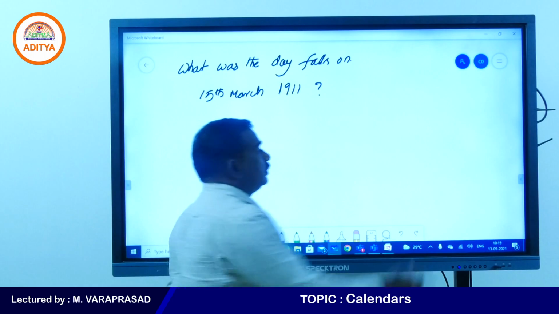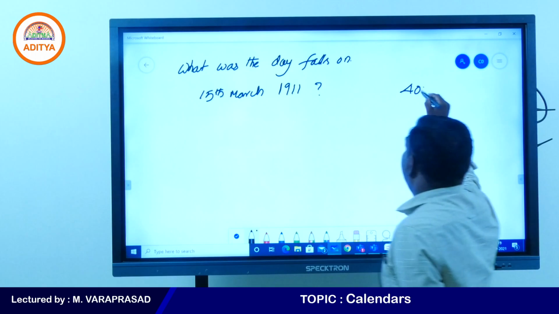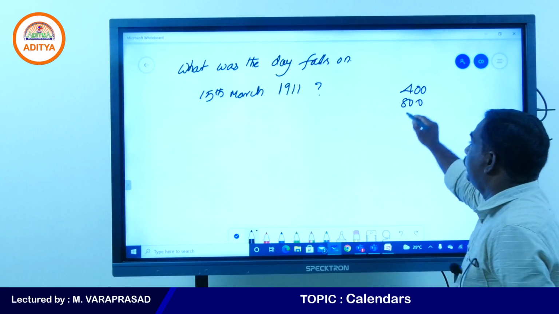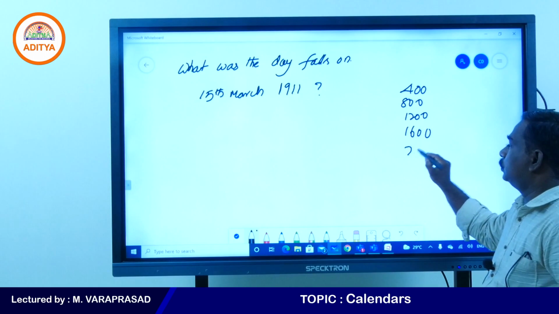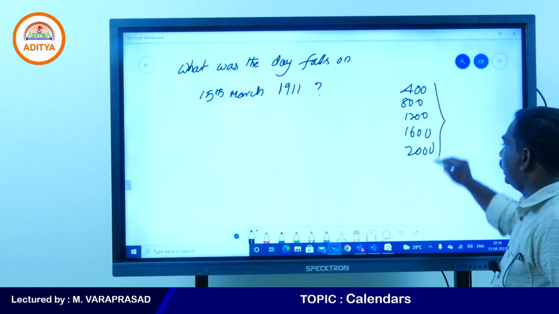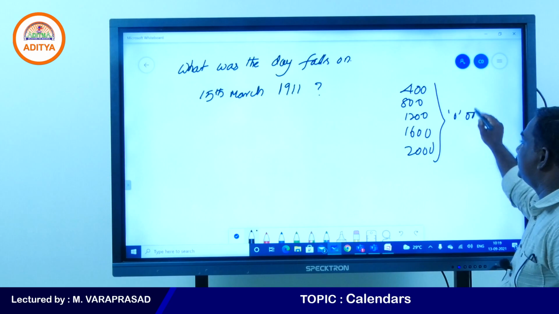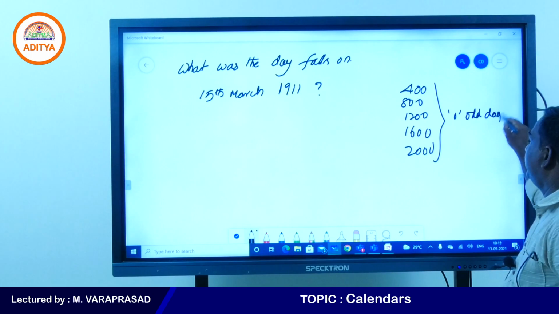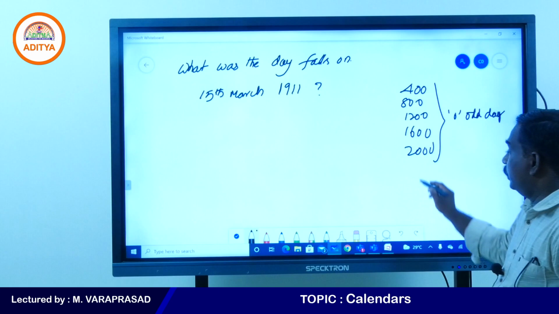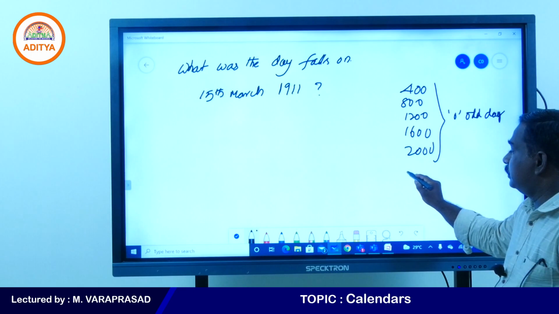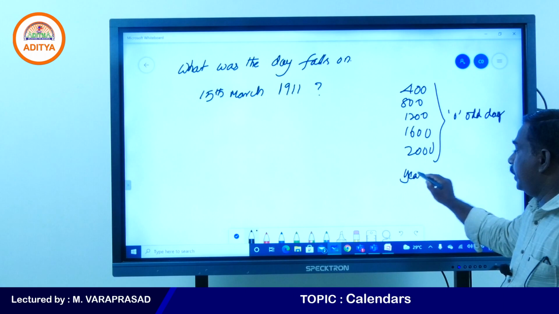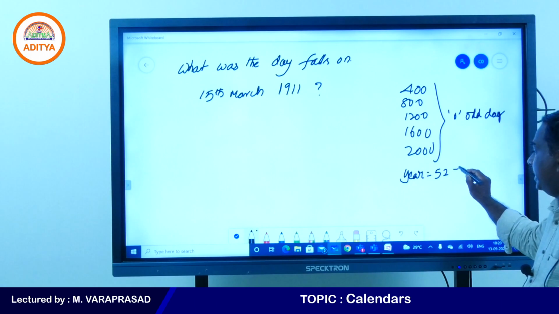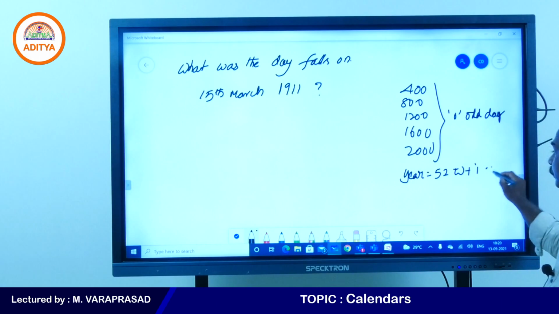We know that 400 years have 0 odd days, 800 years 0 odd days, 1200 0, 1600 0, 2000 0. These all have 0 odd days because of leap years in centuries. We know that an ordinary year means 52 weeks plus 1 odd day.